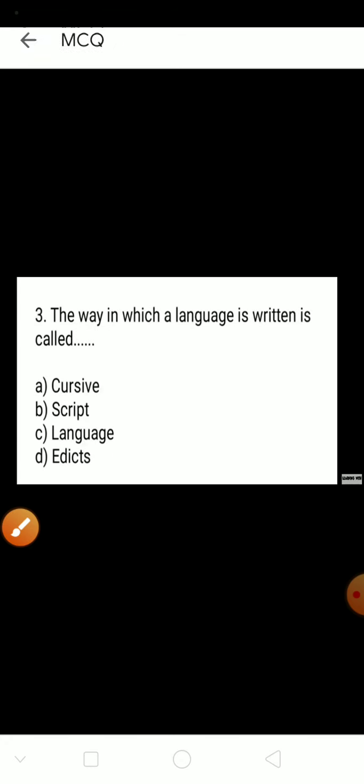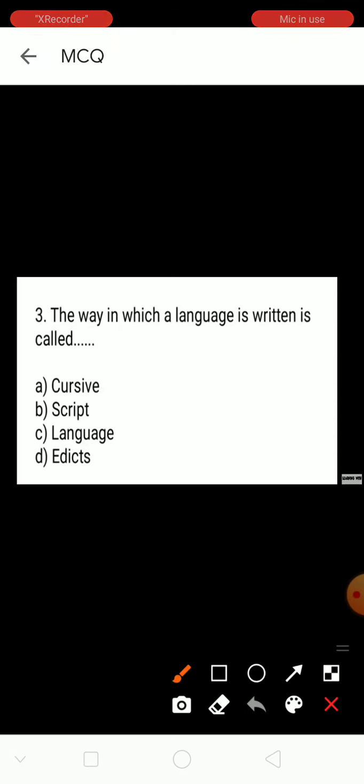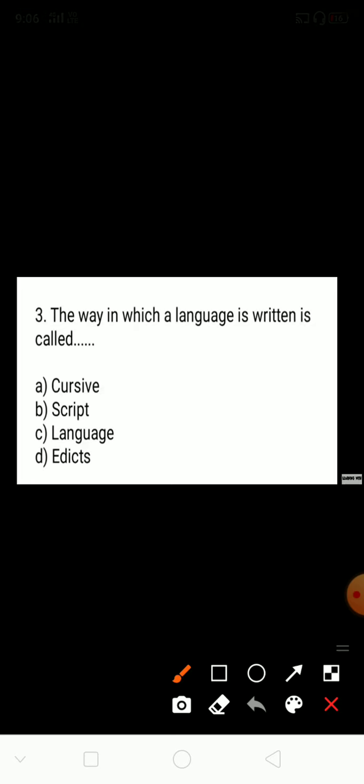And third question: the way in which a language is written is called what? When we are writing something, we first select the language. Whatever you write, whether a king's rules, administration or a king's name, first you select the language.